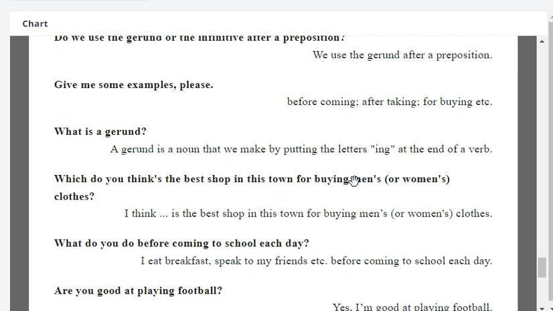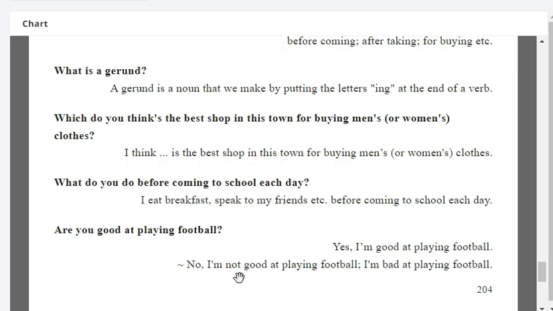Very good. What do you think is the best shop in this town for buying men's clothes? I think Uniqlo is the best shop in this town for buying men's clothes. What do you do before coming to school each day? I eat breakfast, speak to my friends, etc. before coming to school each day.